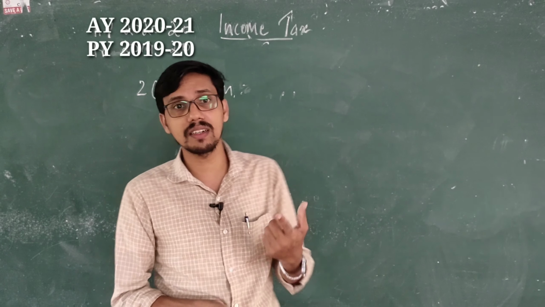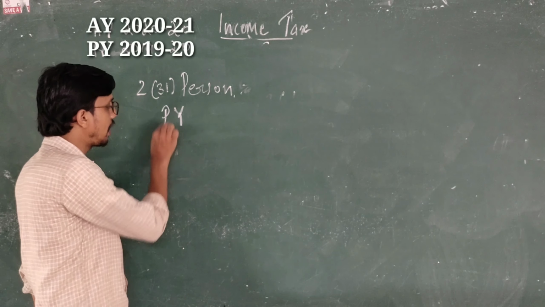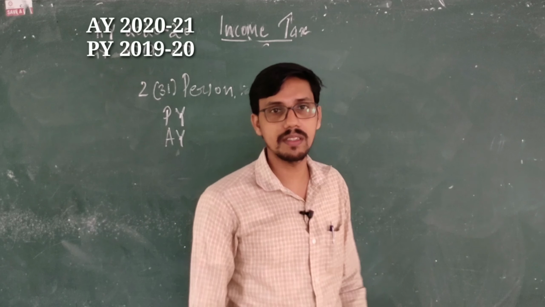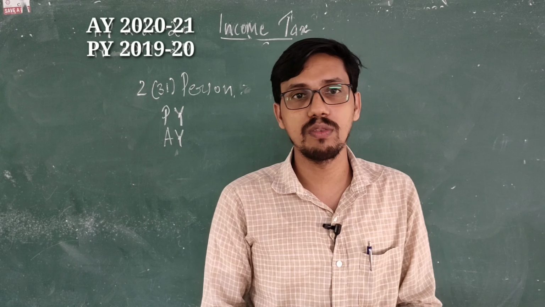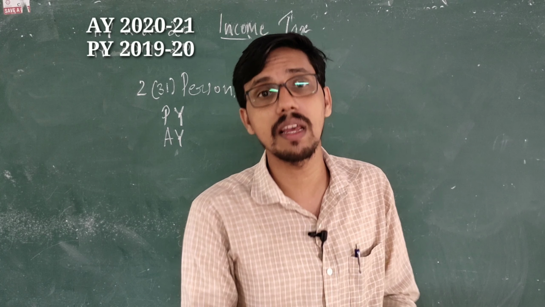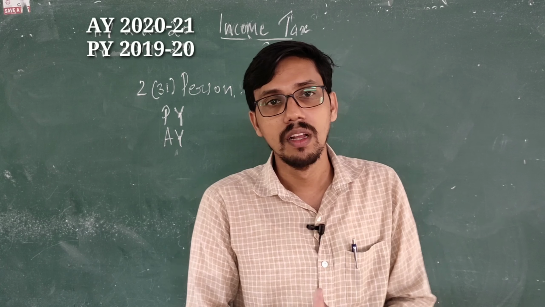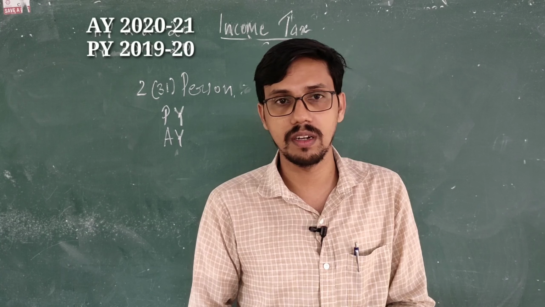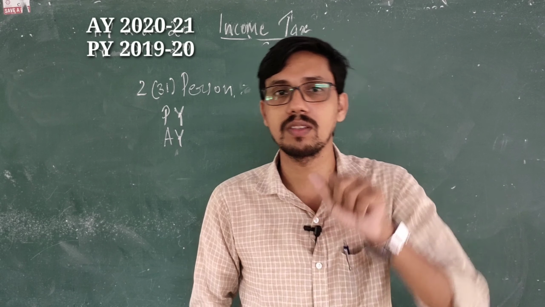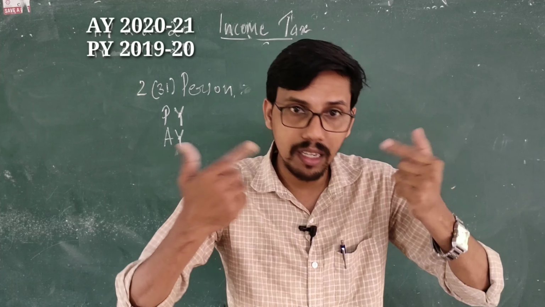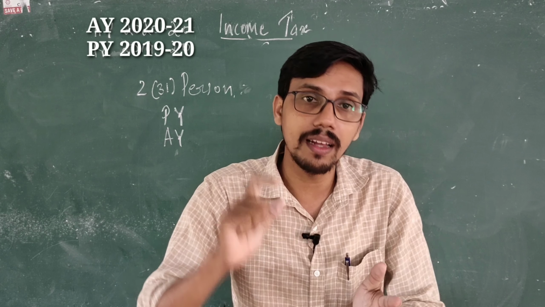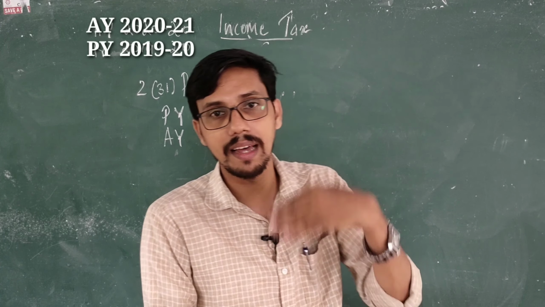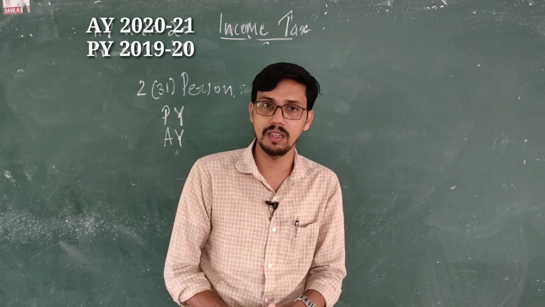Now coming to another term, that is assessment year, which we may denote as AY. Assessment year is a duration of 12 months starting from 1st April of a year and ending with 31st March of the next year. That is called the assessment year. A person pays his income tax to the government in the assessment year. He earns income in the previous year and remits the tax to the government in the assessment year, that is, he is assessed in the succeeding year. That is called the assessment year.